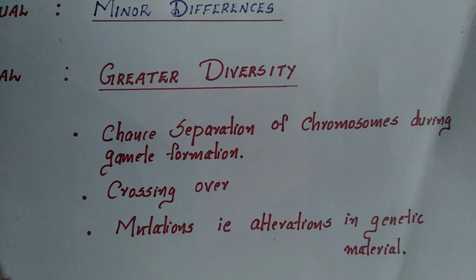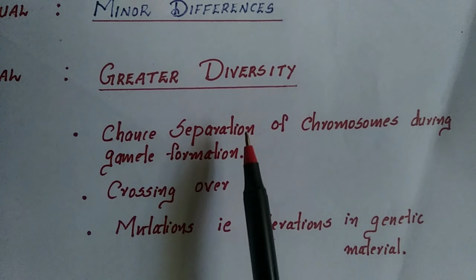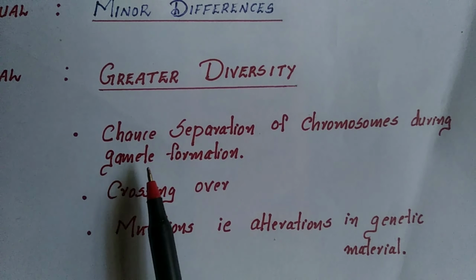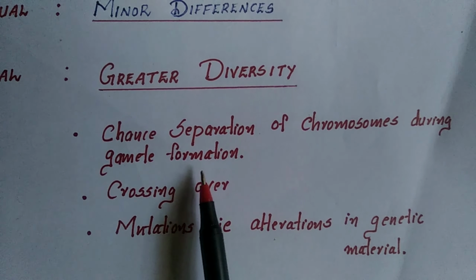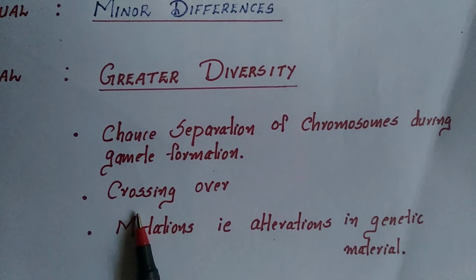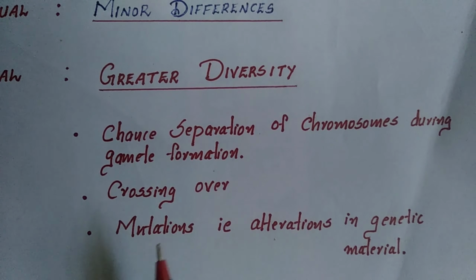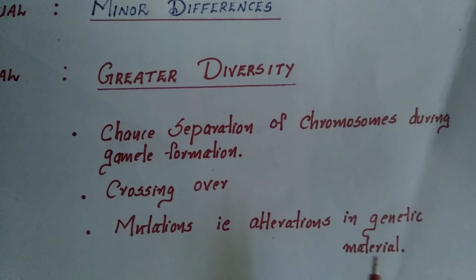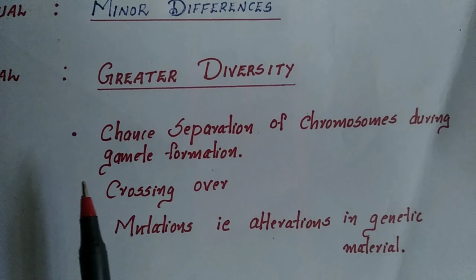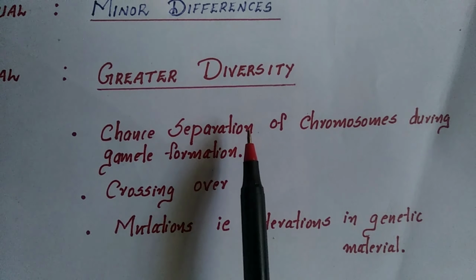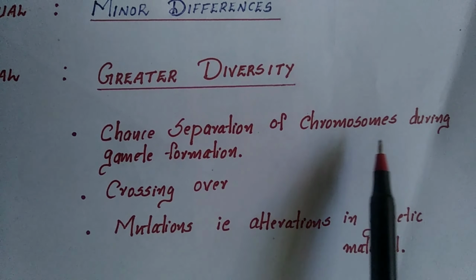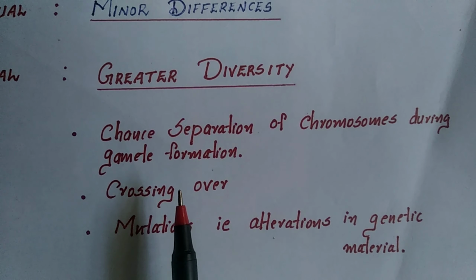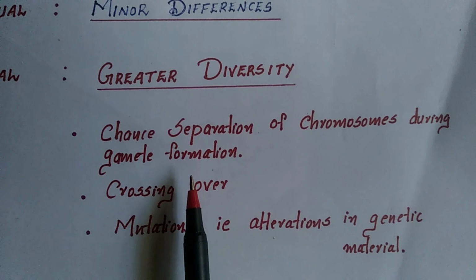Now let us go through the reasons why sexual reproduction brings greater diversity. Because of chance separation of chromosomes during the process of gamete formation, then crossing over takes place, and mutations, that is, alterations in genetic material. So these are the reasons why sexual reproduction brings greater diversity. Now let us see what is meant by chance separation of chromosomes during gamete formation. This is during the process of meiosis.